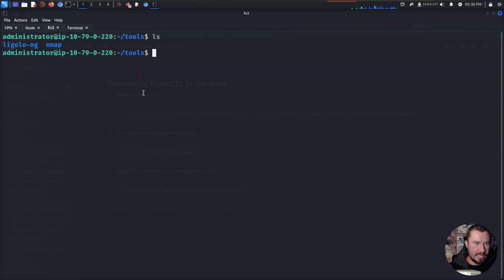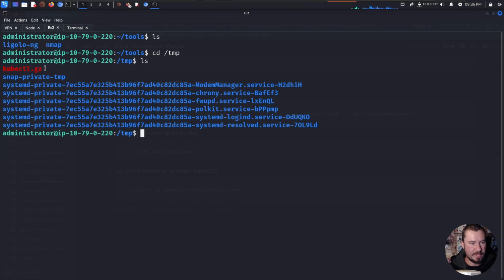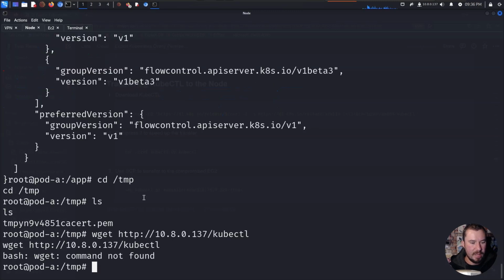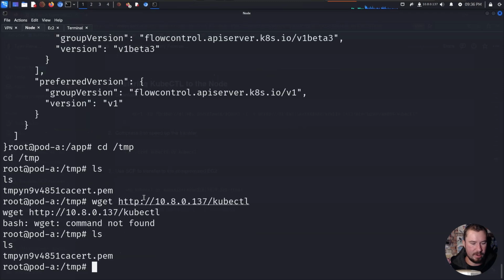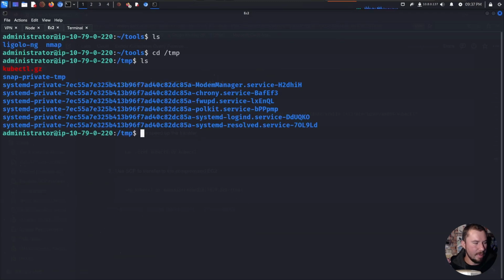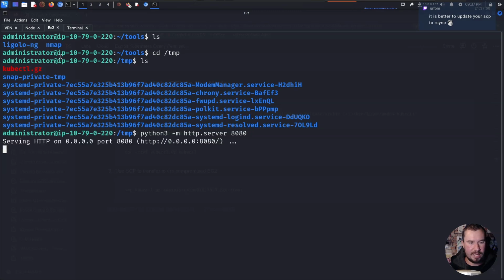So let's go over to our EC2. We'll CD over to temp, and hopefully we have it here, and we do. We have the kubectl gz package right there. I mean, there's probably a few different ways that you can transfer this file. I'll show the way that I generally transfer a file this way. First, we can host a Python simple web server on our compromised EC2. We'll do python3 -m http.server, and we'll do 8080. I think that port is open, and it is beautiful.